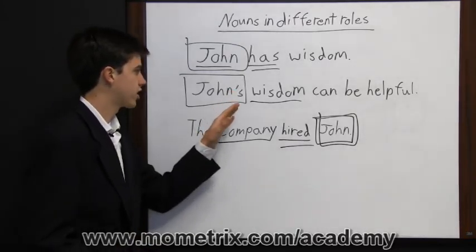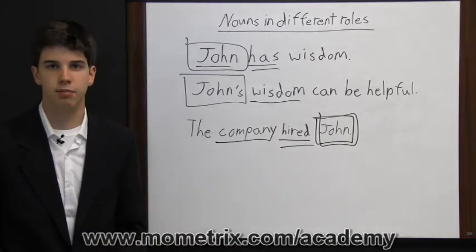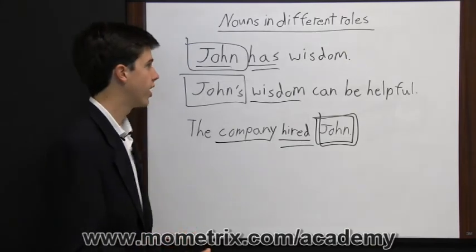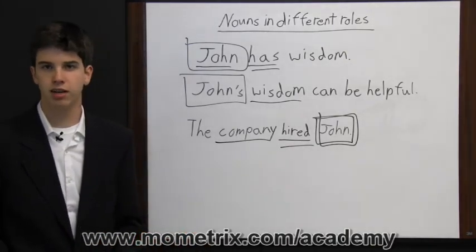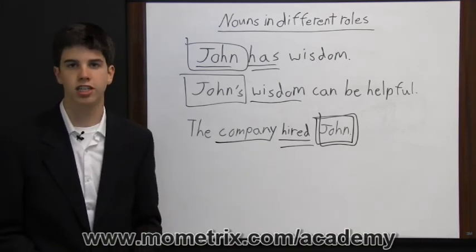Generally, you can just add apostrophe S, but there are some more complex rules when it comes to making some nouns possessive. So the important thing to remember, the thing you need to take away from this session, is that nouns can play three different roles. They can be the subject of a sentence, they can be in possessive form, or they can be the object of a sentence.